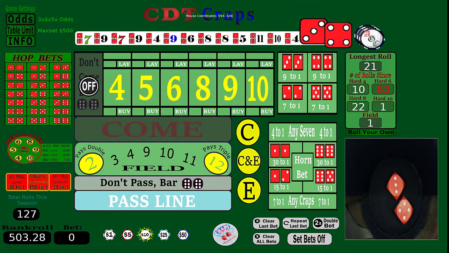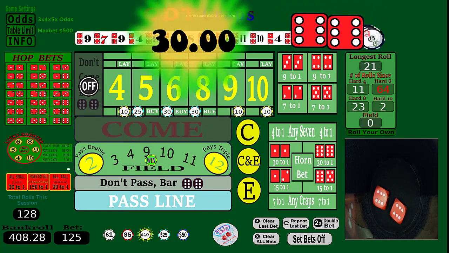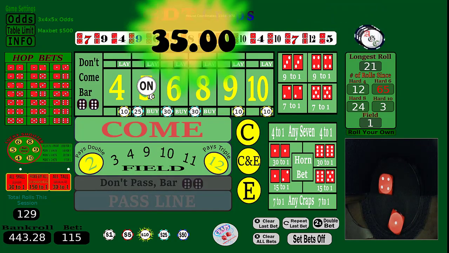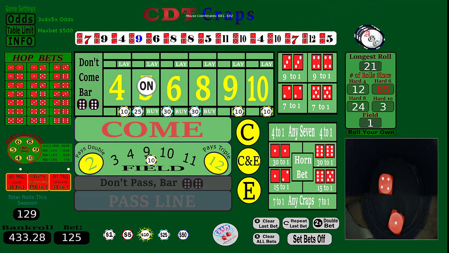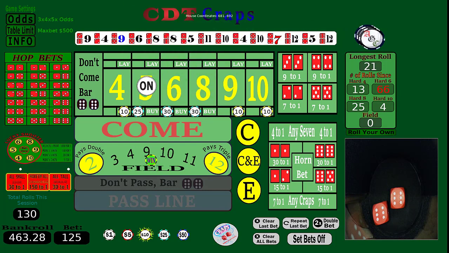So again, we're at 503. We're exactly $3 up. Let's give it one more run. Set the bets on. Ooh, there's a 12. That pays triple. We'll take that on the come out. And a 5. We'll take that too. So those were good hits that we had just coming out. 12. Triple the field. All right, one more roll.